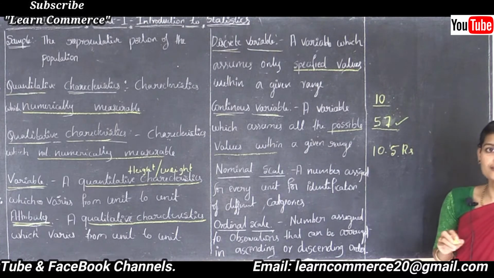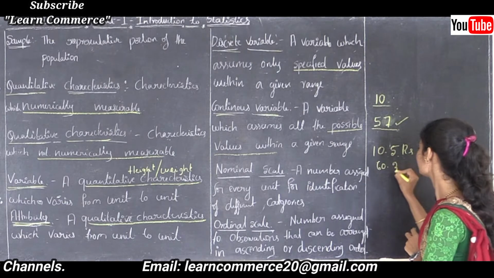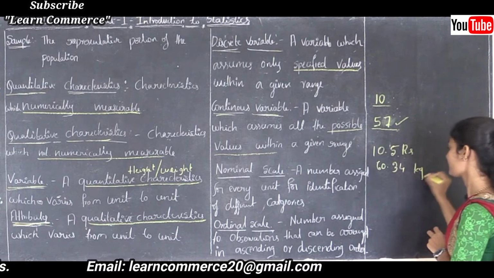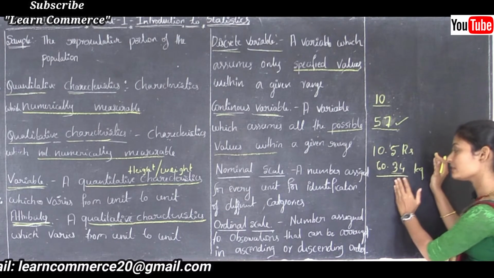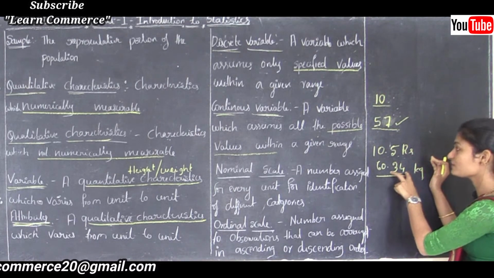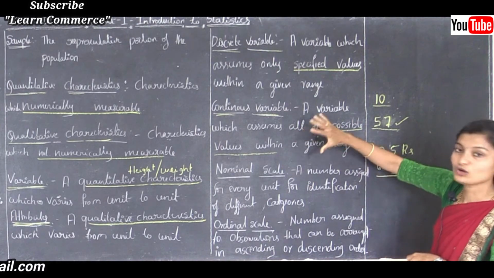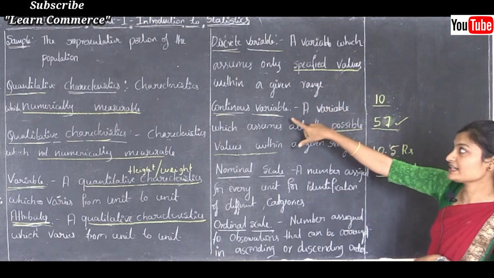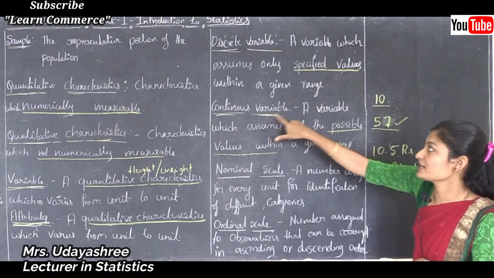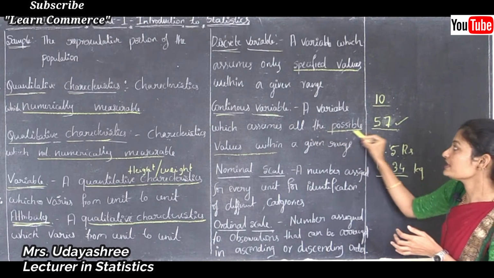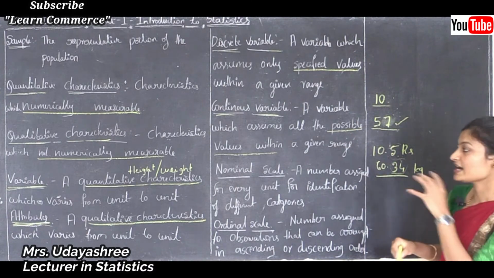Like that, weight of a person, it may be 60.34 kg. See here, this is a decimal point, no? These types of observations are also assumed in a continuous variable. I hope you understood what is a discrete variable and a continuous variable. A discrete variable assumes only specified values and a continuous variable assumes all the possible values. That is a continuous variable.